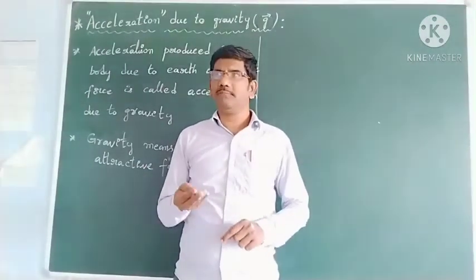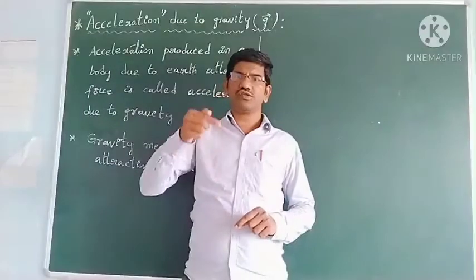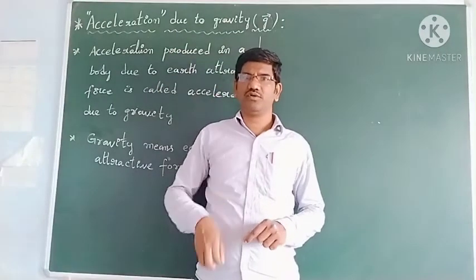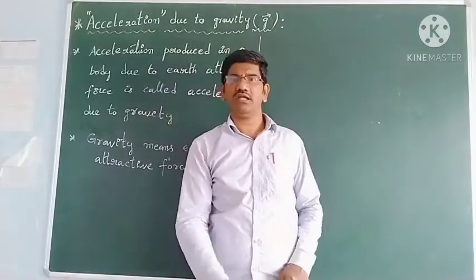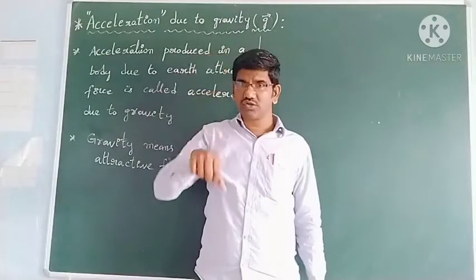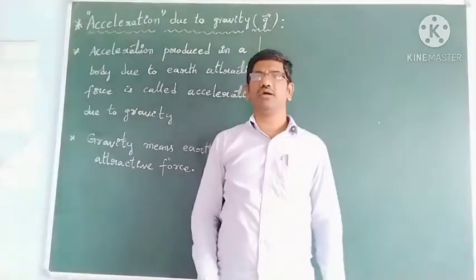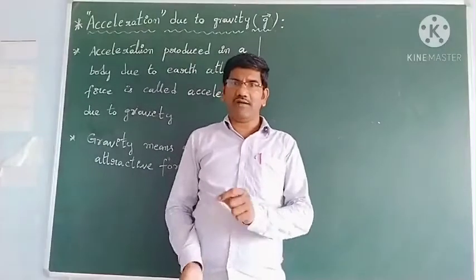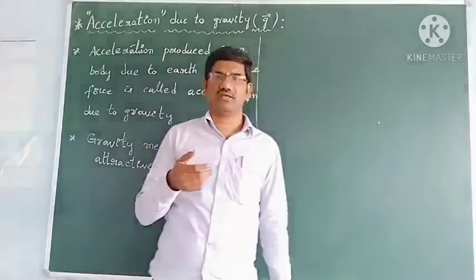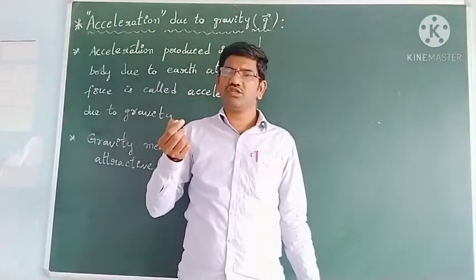And similarly, the same piece of chalk, if I throw it upward, its speed goes on decreasing. See, when it is coming in the downward direction, its speed increases one by one in a given direction only, in one direction. So its velocity is increasing when it is coming downward, and when I have thrown it up, its velocity is decreasing.